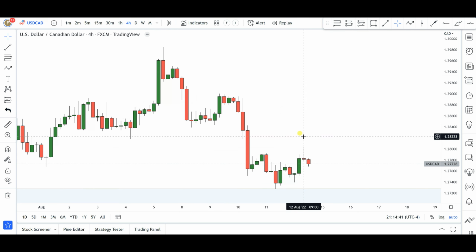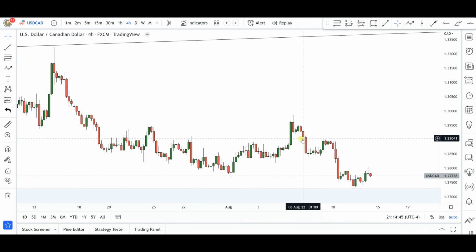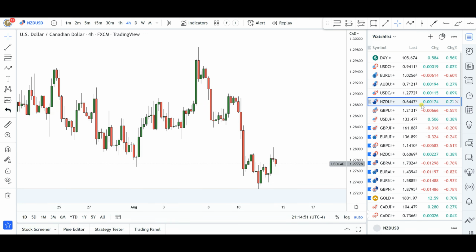Okay, like I said, it's not the highest quality trade, so be very careful. If you have better setups, just trade those ones. It's that simple. Okay, all right, that's it for US dollar Canadian dollar. Now next up is going to be New Zealand dollar US dollar.